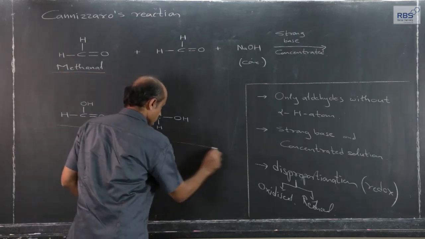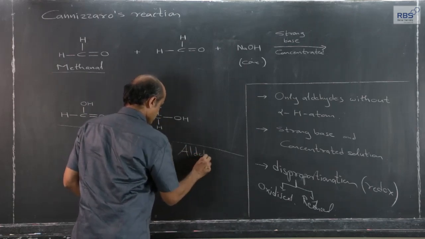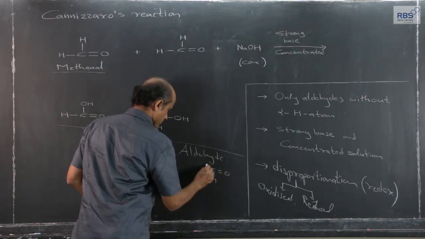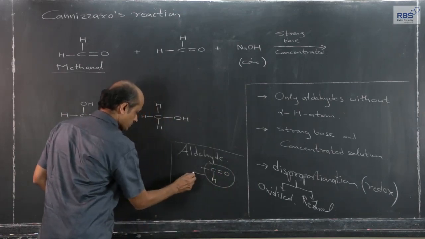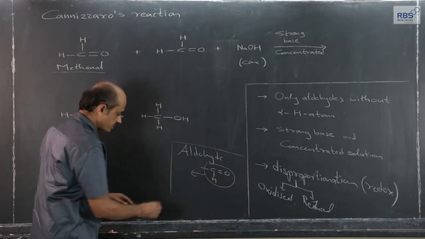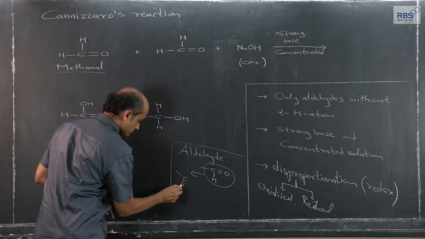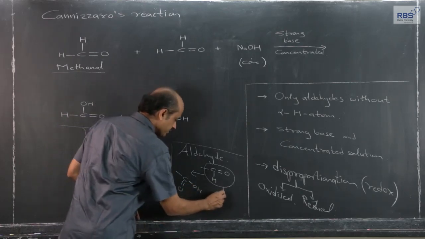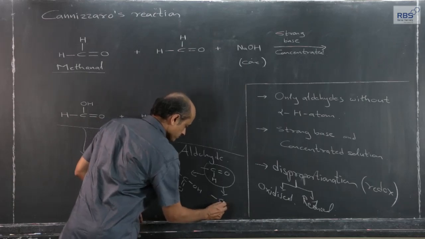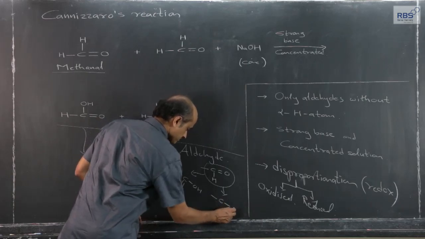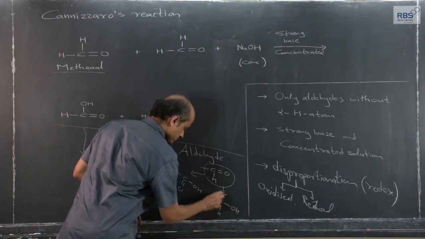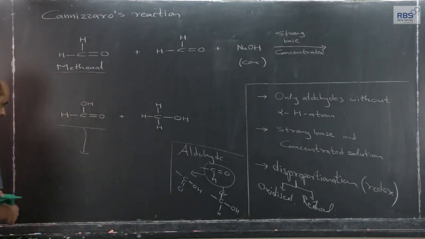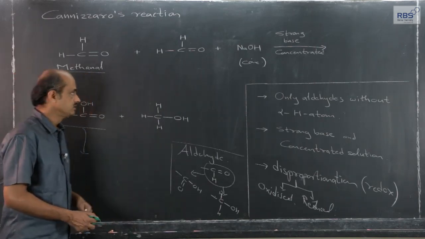Now, an aldehyde, when it gets oxidized, gives the corresponding carboxylic acid, and if it gets reduced, it gives the corresponding primary alcohol. I have just written it in haste. So, this we should know.